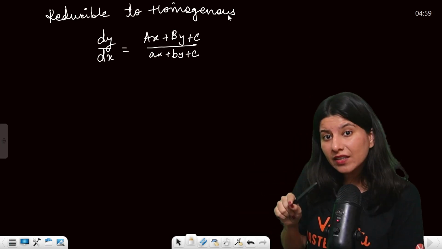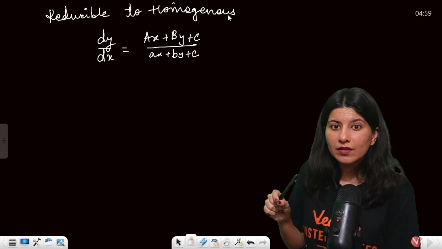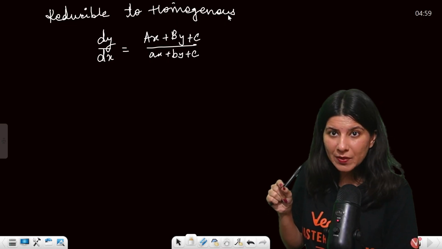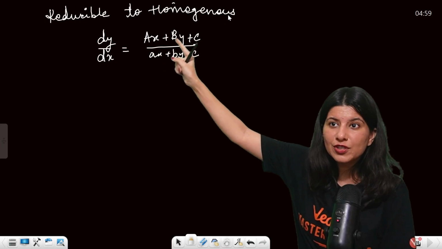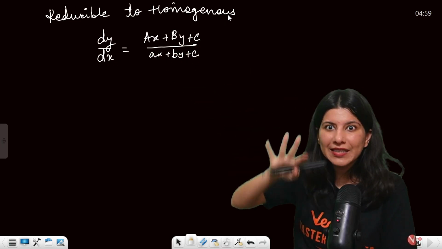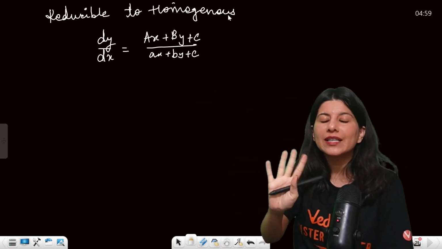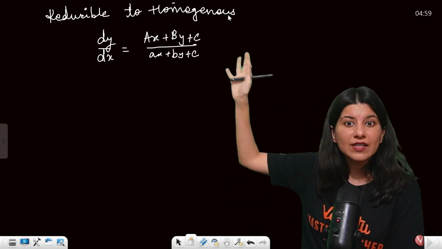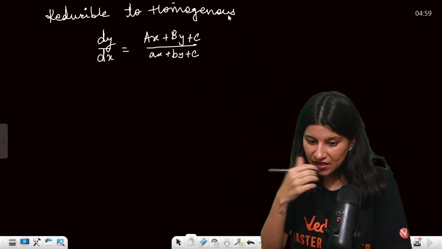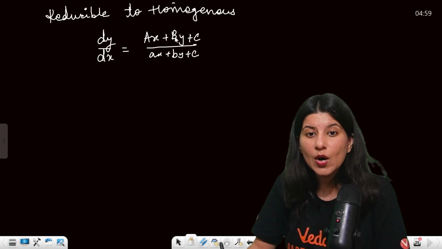But in that case, there was a special case. So in that case, b and a, the sum of these two coefficients should be 0. But here it is not necessary. Okay. So this is a general case. So reducible to homogeneous. Now, right. So now how to do it?